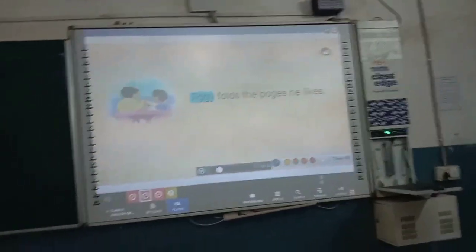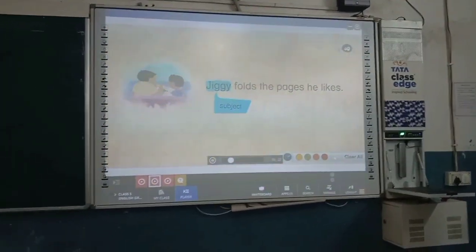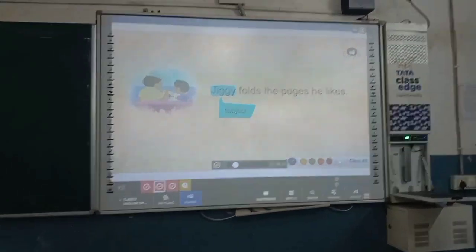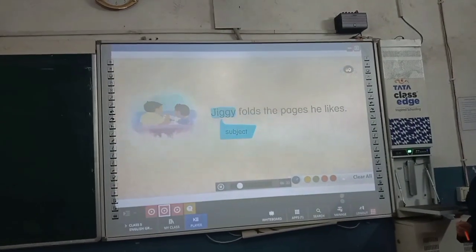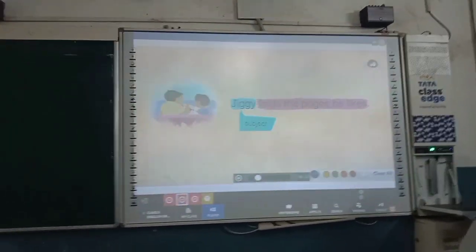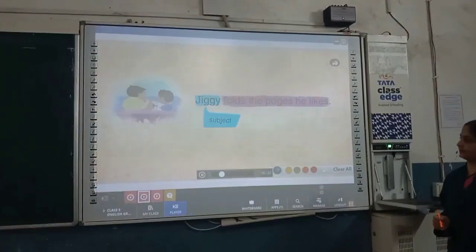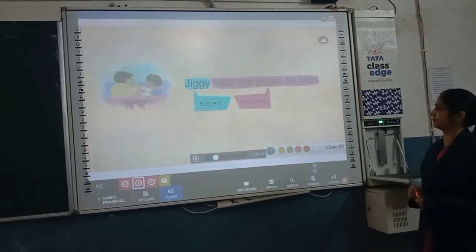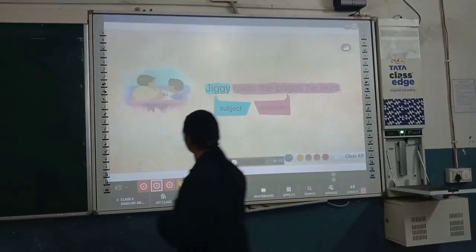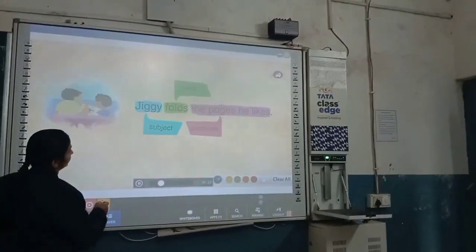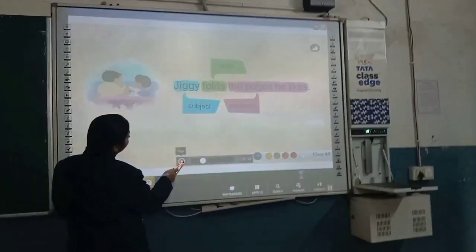This means Jiggy is the subject of the sentence. And what does Jiggy do? Folds the pages he likes. So this whole part is the predicate. A predicate usually begins with a verb and tells us what.